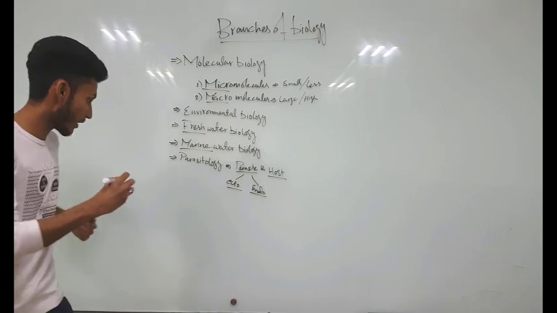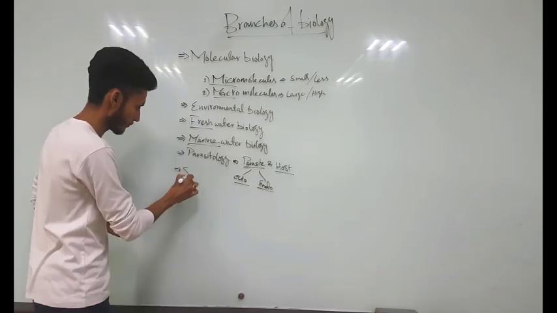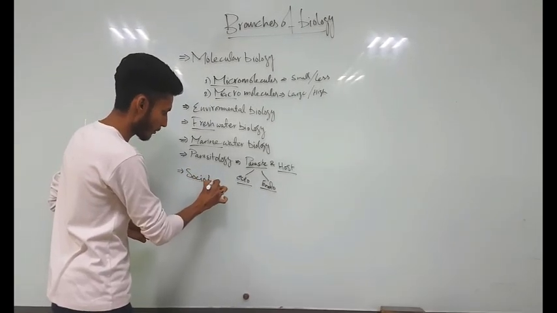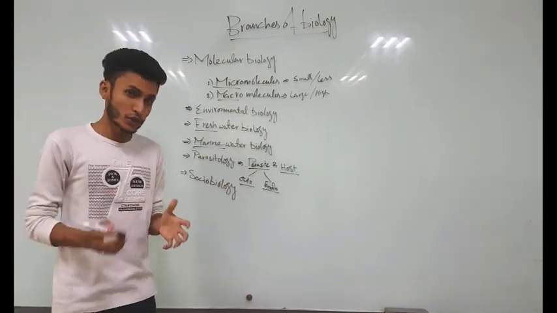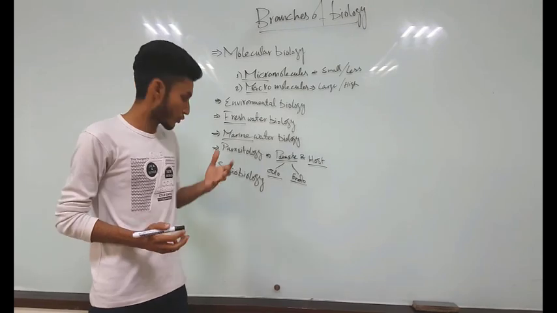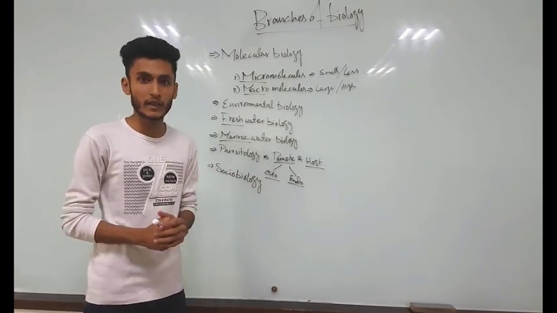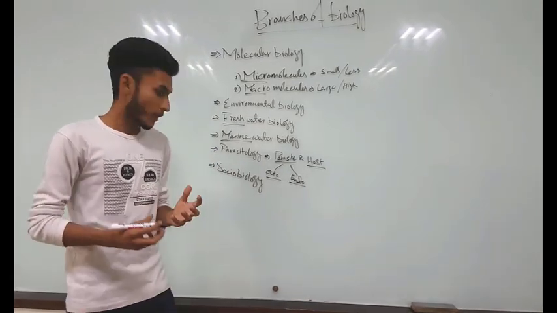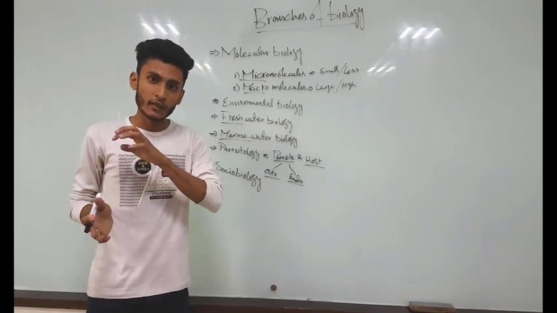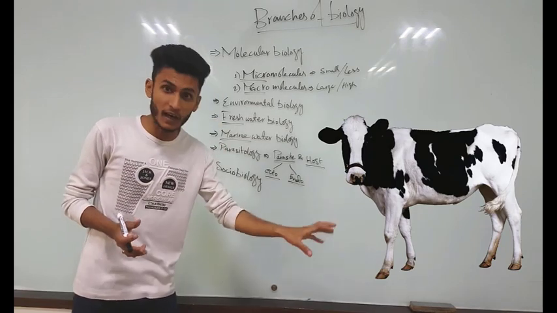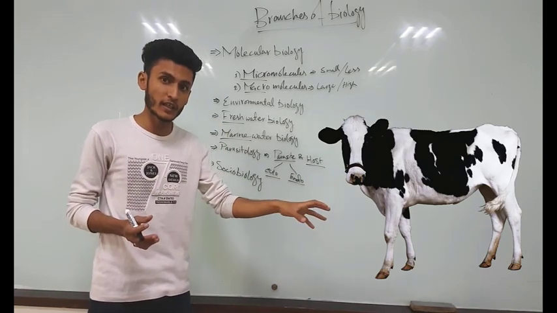So the next branch that we are about to study is sociobiology. In sociobiology, we discuss the social behavior of living organisms with their environment. For example, animals called herbivores need plants for their food, for their energy needs.